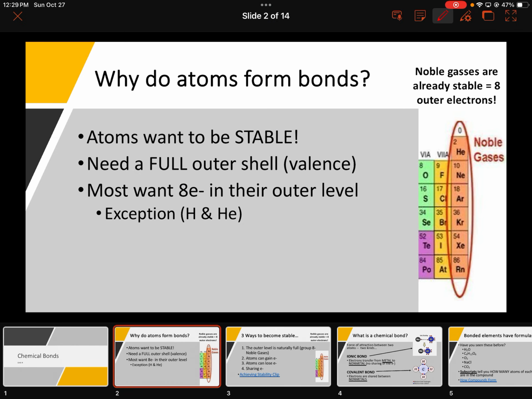So stable, full outer energy level, that's what it means to be stable. Most of them want 8. So that's a magical number we're going to start using. Exceptions right here: helium and hydrogen, because they only have that first energy level, they are looking for 2, and that makes them full. So the key is they want to be full, and most elements it's 8, and there are just a couple that are looking for 2.